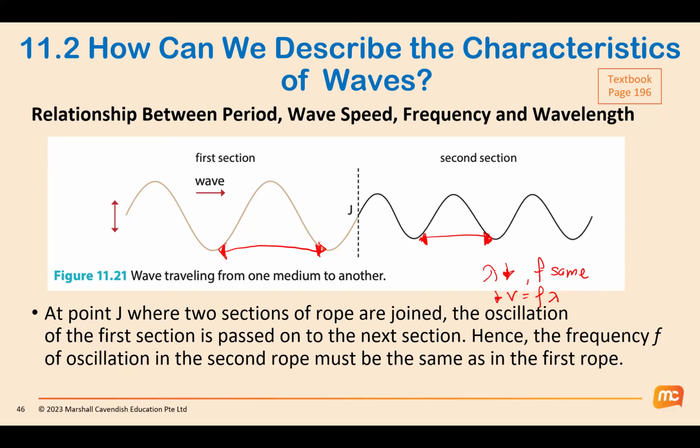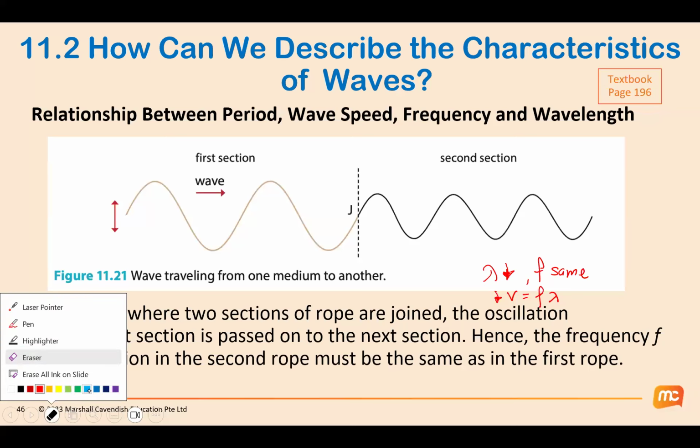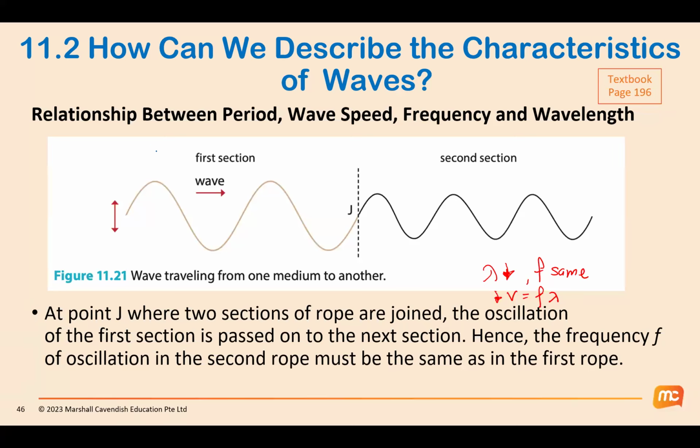Sometimes they will not give you the wave, they will give you wavefronts. If it happens in the form of wavefronts, then it will look like this. Let me erase this. Sometimes they will not draw the wave for you, they will draw the wavefronts, which look like this. I use the crests, so these are the wavefronts.